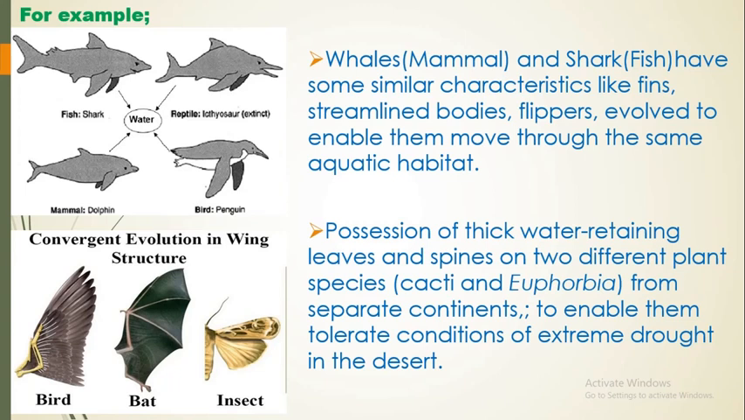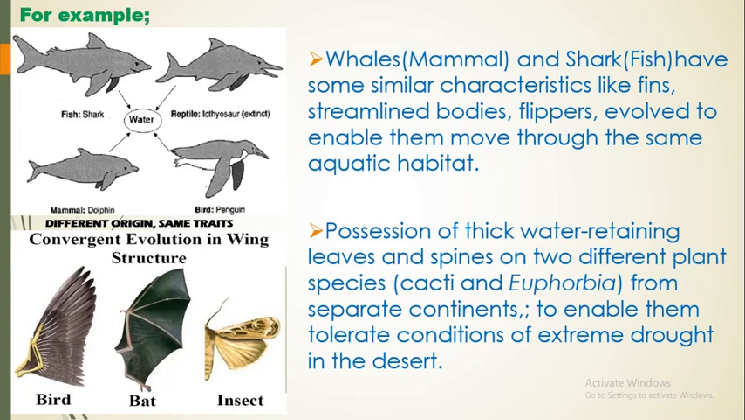Now these plants are from different ancestral origin and also from separate continents, but they have the same kind of structure in similarity, that enables them to tolerate conditions of extreme drought in the desert, meaning that it helps them to conserve water in an environment where there is no water. Good. Now the last example we want to look at is that of the bird, bat, and the insect.